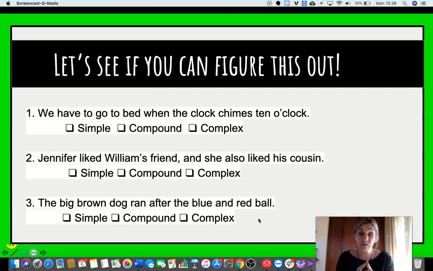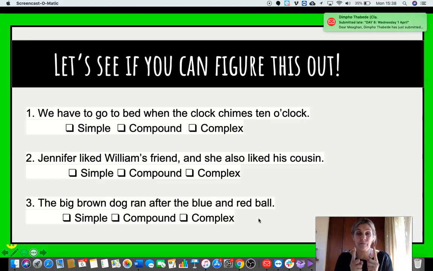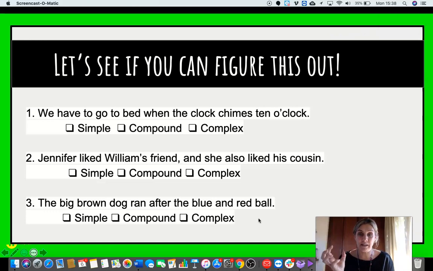So before you go on to this, let's just recap. Number 1, a simple sentence has a subject and a predicate, or a subject and just a verb. A compound sentence, remember, has got to have 2 sentences that both got to make sense on their own. A subject and a predicate, a subject and a predicate, and put them together with a conjunction. But a complex sentence needs to have an independent clause or an independent sentence that we add to a dependent sentence. And that sometimes is also joined with a conjunction. So take a crack at this and we'll come back with the answers in a minute.